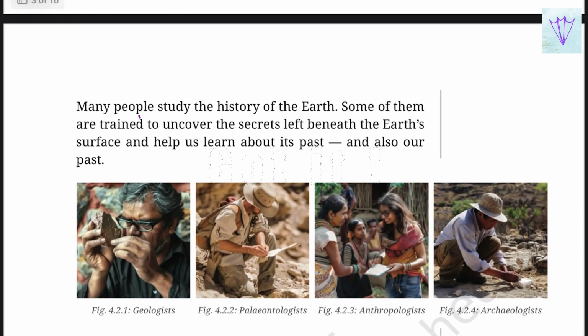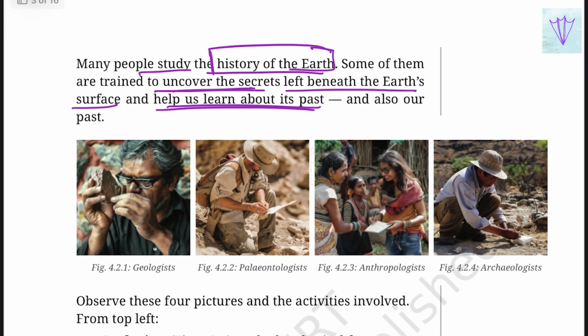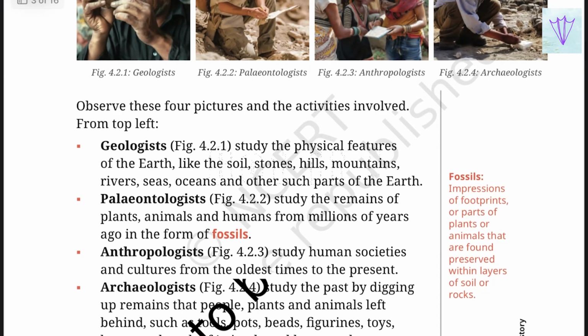There are many people who study the history of Earth. Some of them are trained to uncover the secrets left behind in the Earth's surface and help us learn about its past. There are many people who study the history of the Earth, but the way in which they study will be different. The approach to studying the past will differ based on different people. So there are basically 4 groups.